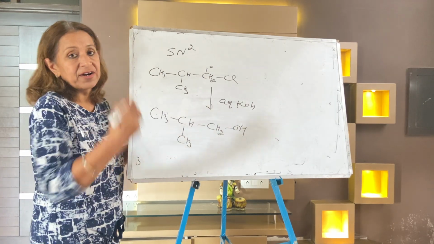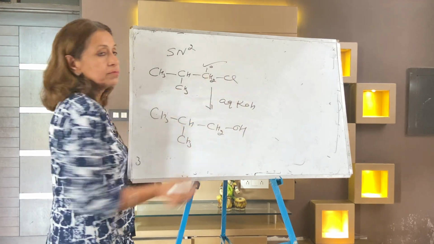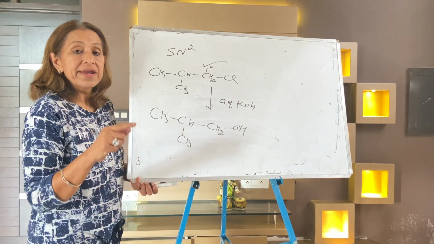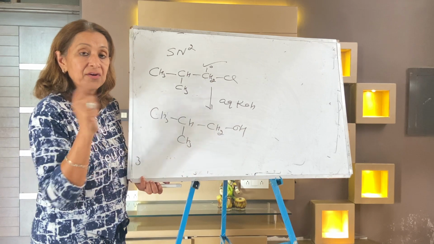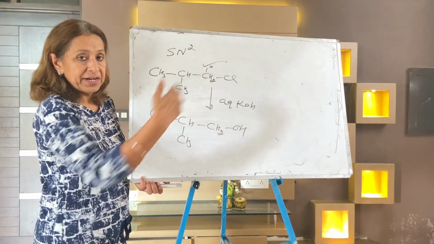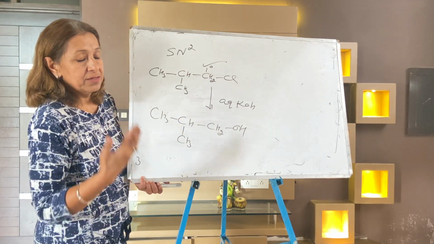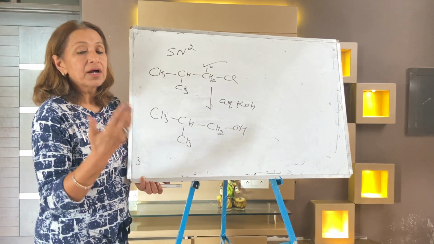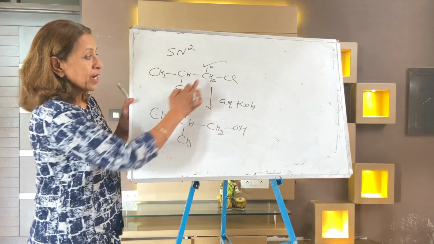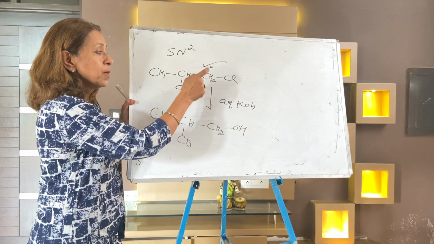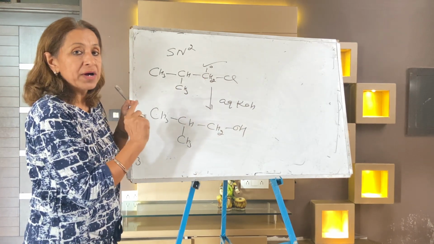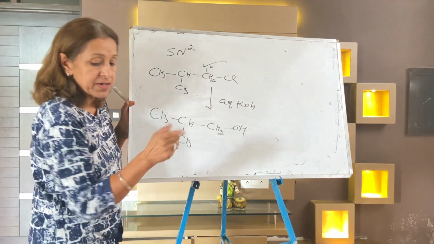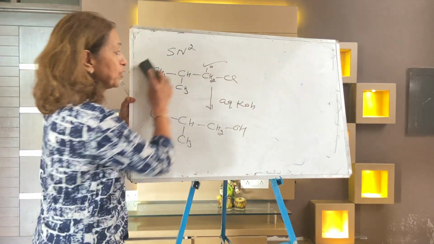So the answer is a rear attack on carbon 1. Why SN2? Because it's a primary, and in the SN2 mechanism there is a backside attack of the nucleophile.